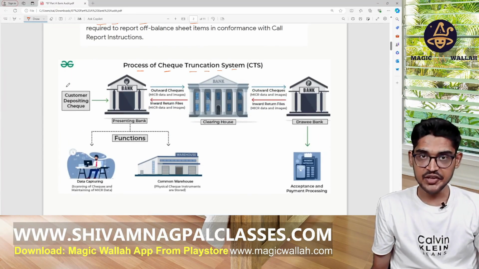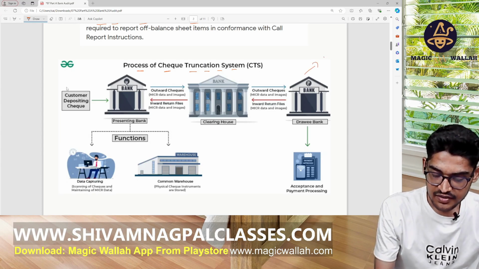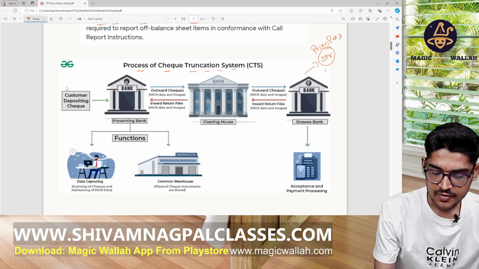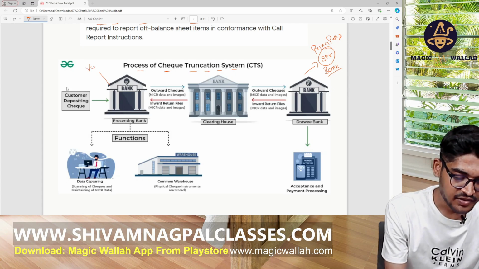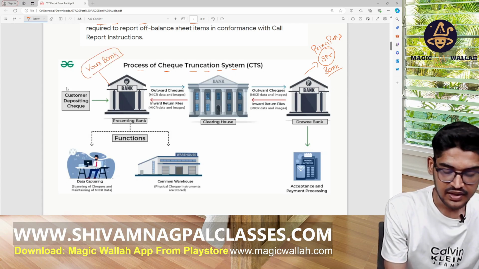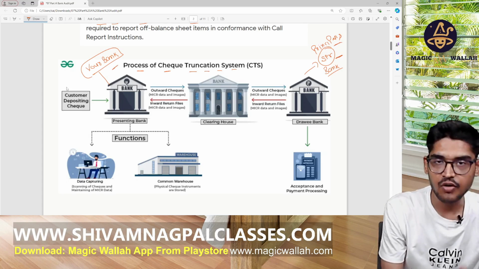As you get a stipend in your article ship, assume this is your sir's bank where you are doing your articleship, your principal's bank. And this is your bank where you have an account.